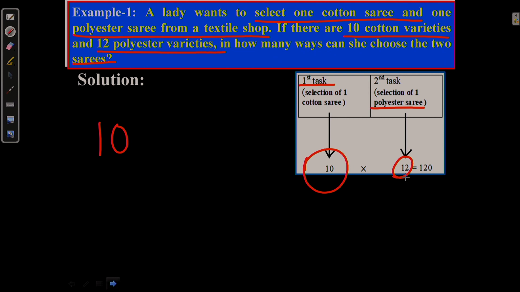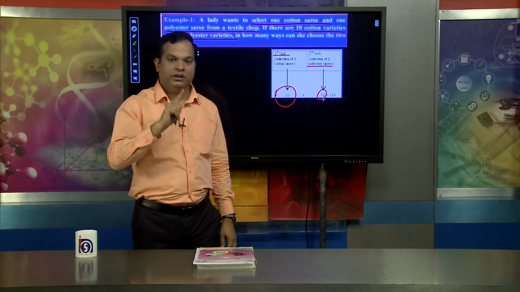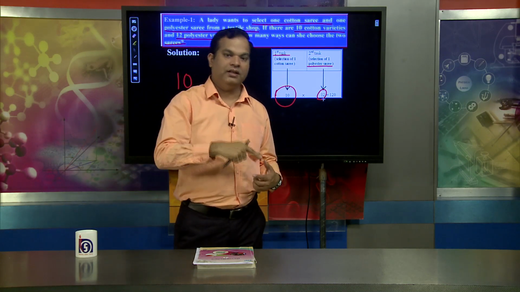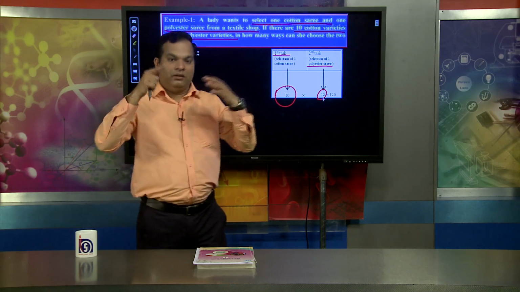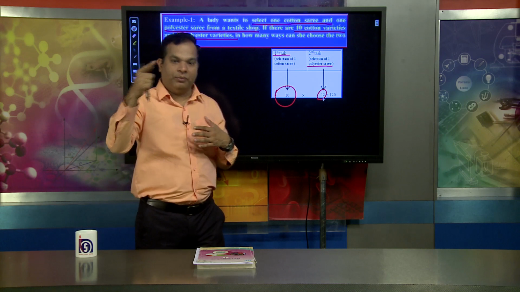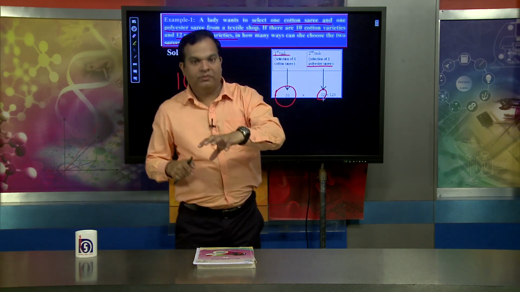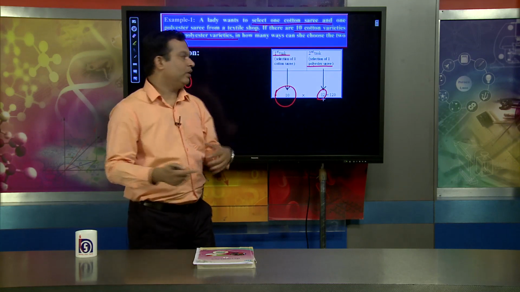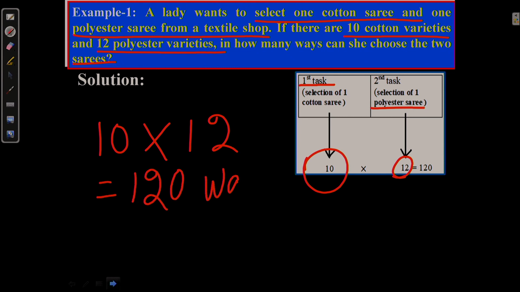From 12 polyester sarees, one saree can be chosen in 12 different ways. If that lady is supposed to choose 2 sarees from that shop, the number of different ways will be 10 into 12, that is 120 ways. Ways means 120 different ways.